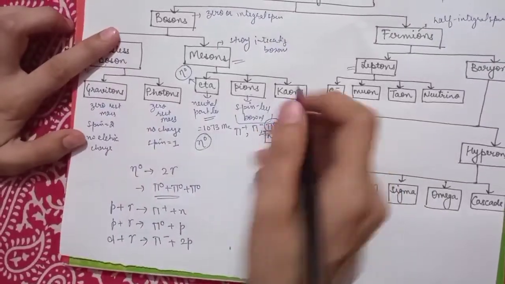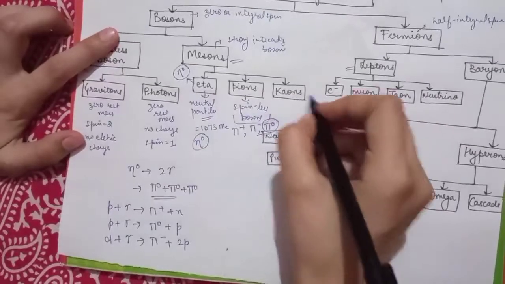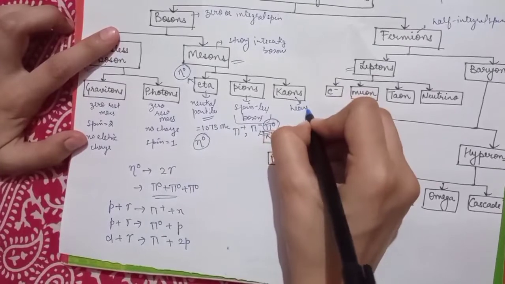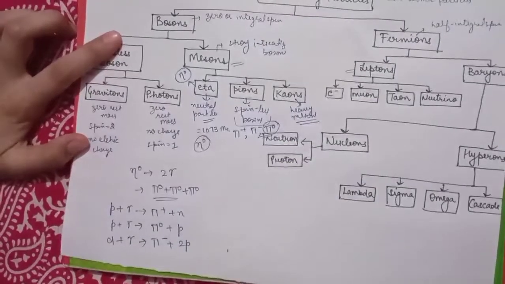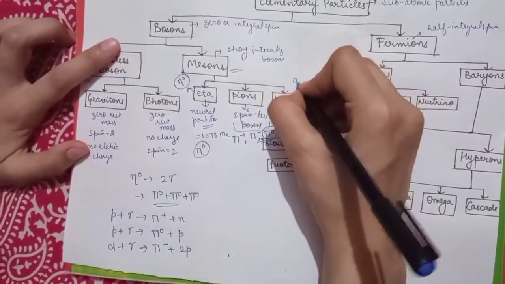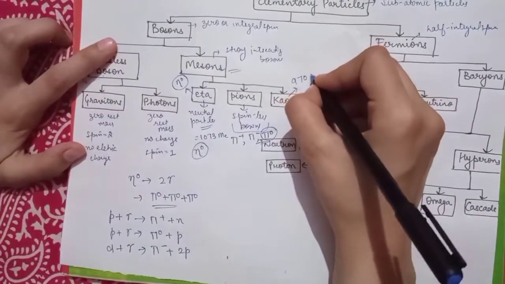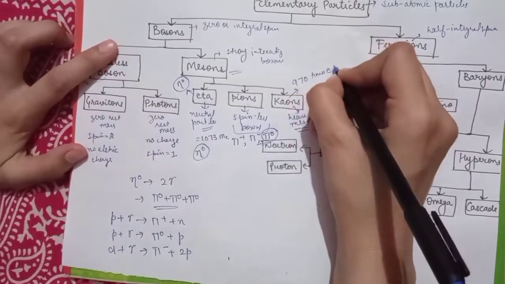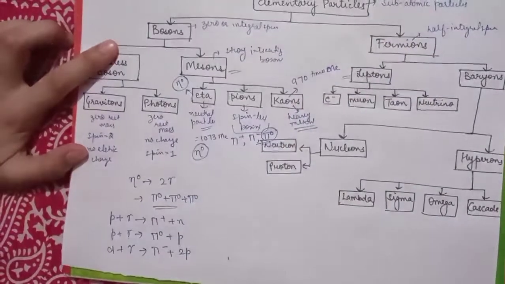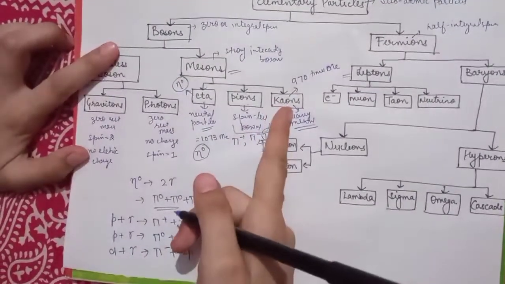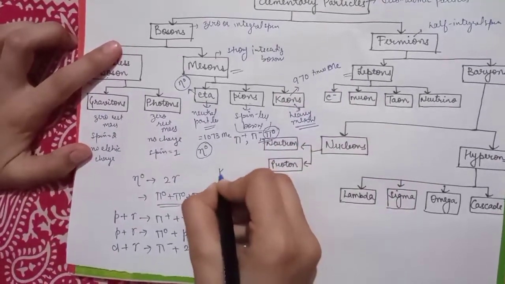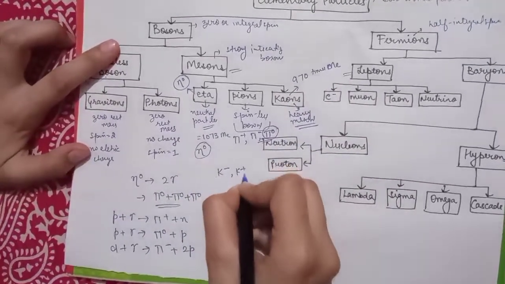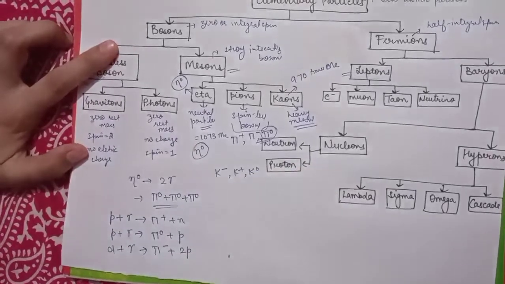These kaons are heavy mesons because their mass is equal to 970 times that of the mass of an electron. These kaons are further classified into three categories: K negative, K positive, and K zero.